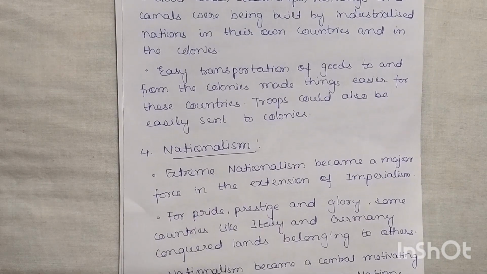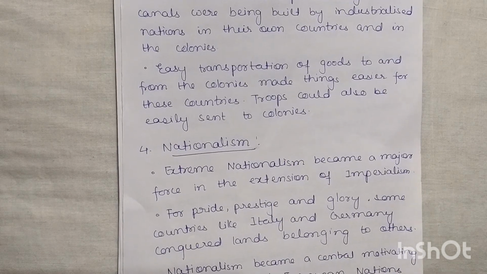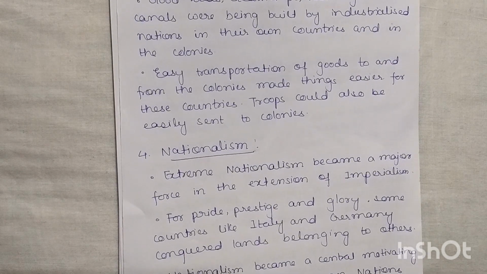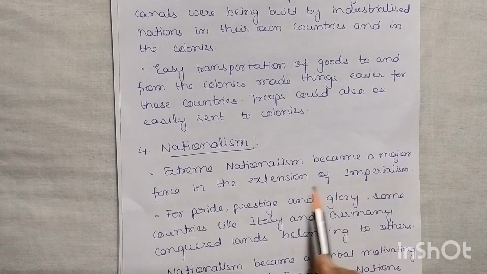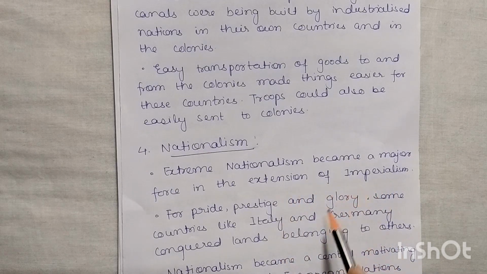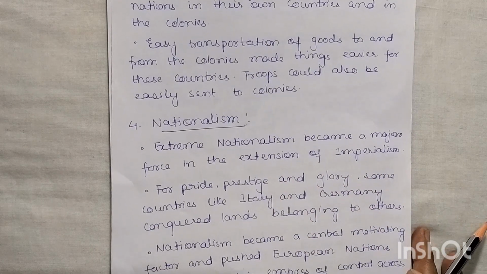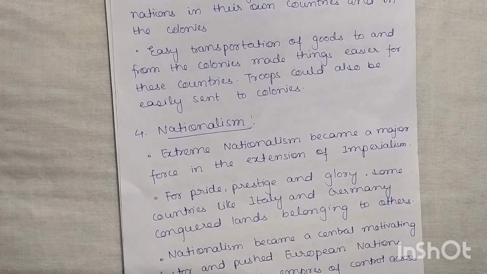Nationalism is the belongingness to a nation, to one area, because of language. Extreme nationalism became a major force in the extension of imperialism. For pride, prestige and glory, some countries like Italy and Germany conquered land belonging to others.